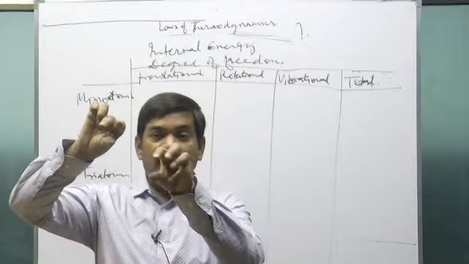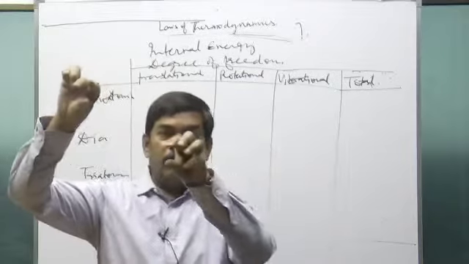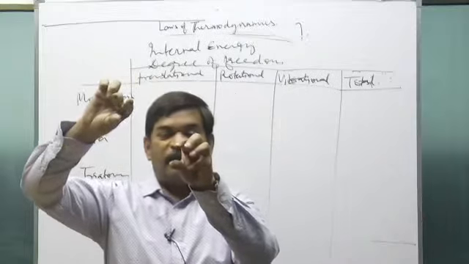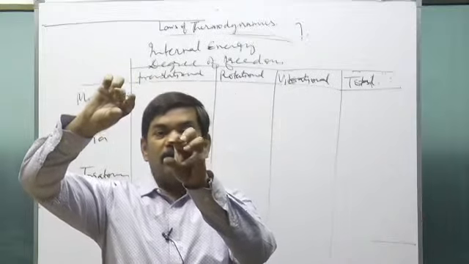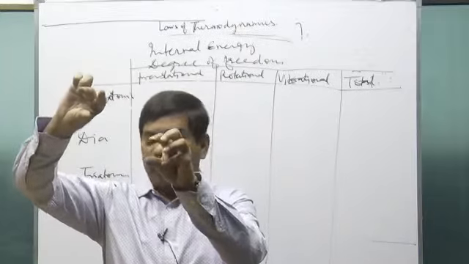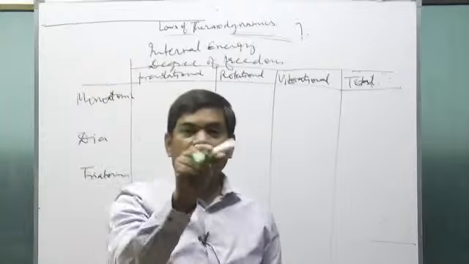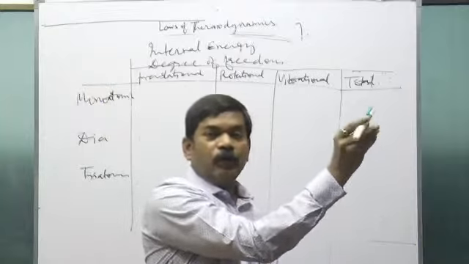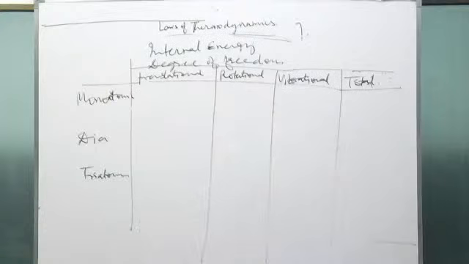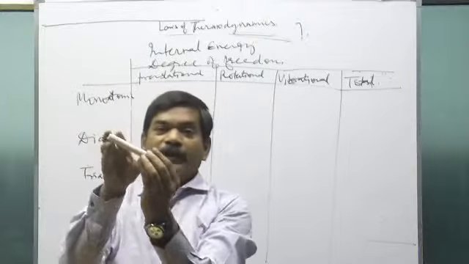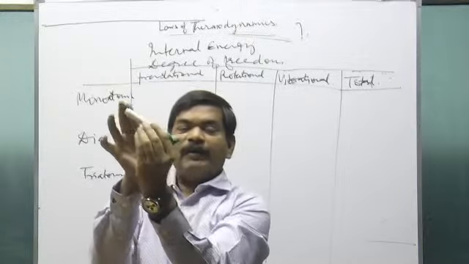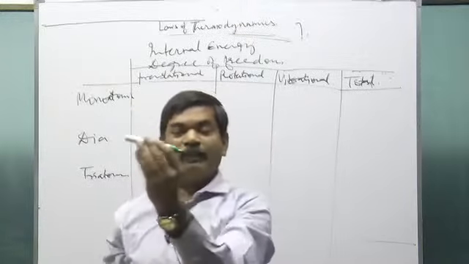What can happen? The whole of the molecule is moving while the atoms are vibrating also. This can happen in such a way that the molecule is translating, the molecule is rotating also, and the atoms are vibrating also, like this. It may happen in that way.